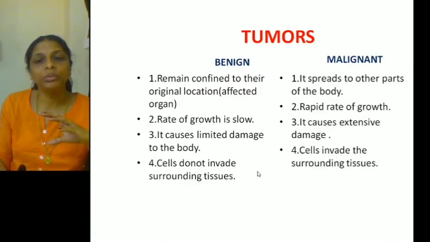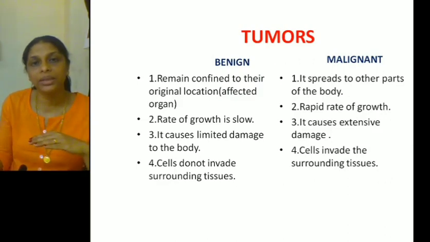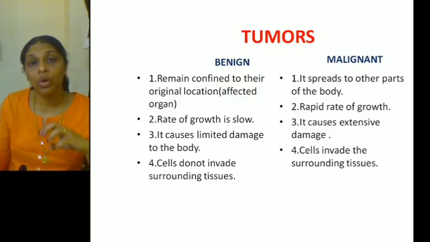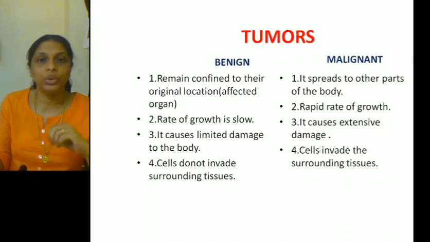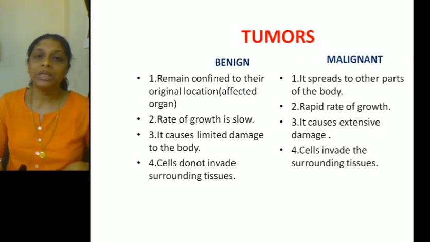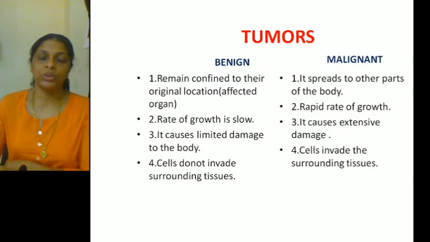Whereas malignant tumors invade the surrounding tissues. Invading the surrounding tissues means they gain entry inside the surrounding cells. They damage those cells also. Not only that, there will be a competition between the cancerous cells and the normal cells for nutrition, and in that process the cancer cells starve the normal cells. The normal cells do not get enough nutrition they require for their growth, because the cancerous cells compete with the normal cells and starve them of nutrients, and as a result there will be extensive damage to the surrounding tissues.